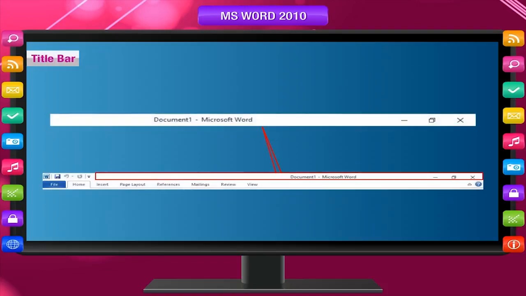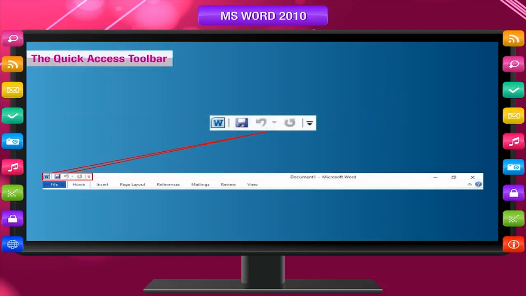Title bar. The bar at the top is called Title bar. It displays the name of application, for example Microsoft Word, and the name of current document. There are 3 buttons at the right side of the title bar, named Minimize, Restore, and Close. The Quick Access toolbar. The Quick Access toolbar is located at the upper left corner of the title bar, next to the Microsoft Word icon. It contains a set of commands that are independent of the tab that is currently displayed. You can add buttons that represent commands to the Quick Access toolbar.